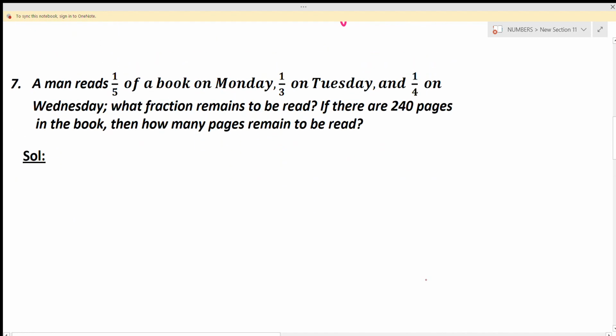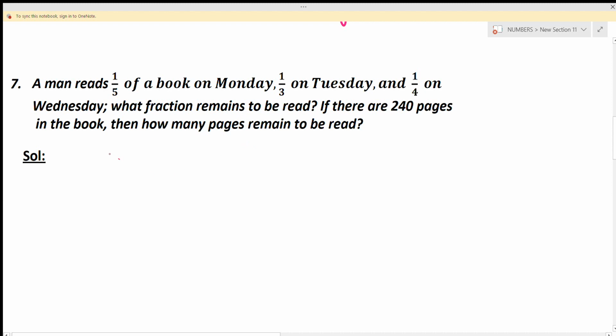A man reads 1/5 of a book on Monday, 1/3 on Tuesday and 1/4 on Wednesday. What fraction remains to be read? If there are 240 pages in the book, then how many pages remain to be read? So here a man reads a fraction of pages from a book. We are going to find what fraction of the book remains, and we are going to find out the number of pages also.